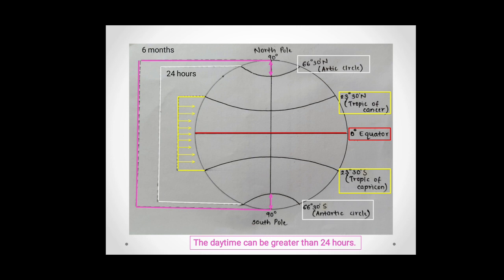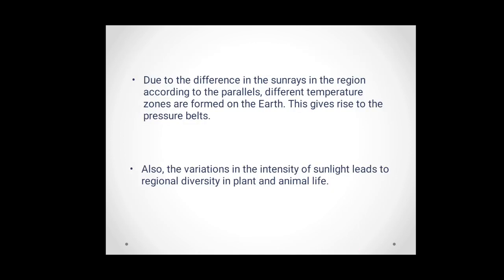Since these regions have slant sun rays, the heat received is low. This results in cool temperature in the polar regions. That is why accumulation of ice is seen in this area. Due to the difference in the sun rays in the regions, according to the parallels, different temperature zones are formed on the earth. This gives rise to pressure belts. Also, the variations in the intensity of sunlight lead to regional diversity in plant and animal life. This was all about the important parallels on the earth.